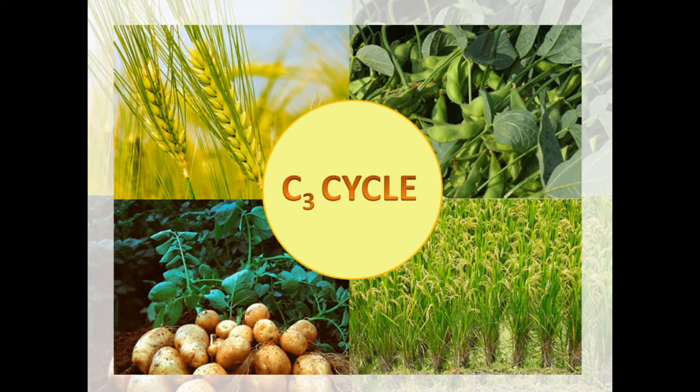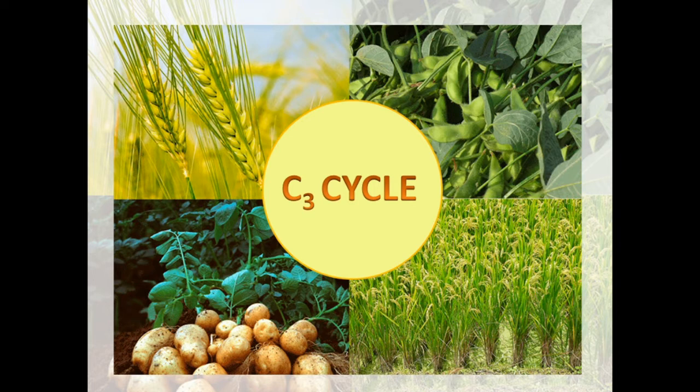So this carbon dioxide is taken in and reacts with another carbon compound within the plant, and it forms a 3-carbon compound. This type of dark reaction, in which carbon dioxide is taken in and forms a 3-carbon compound, is known as the C3 cycle.